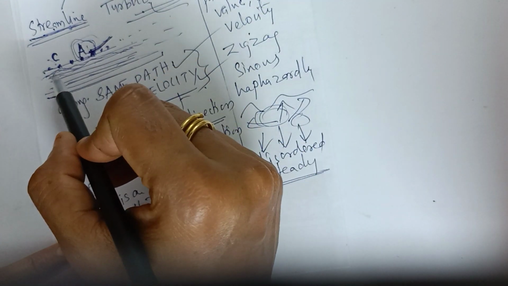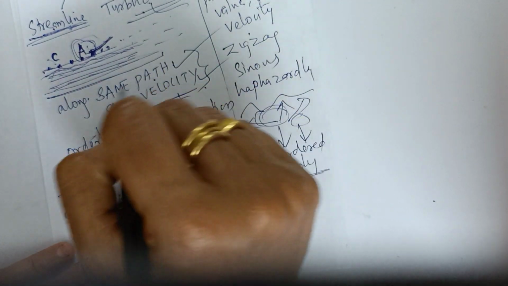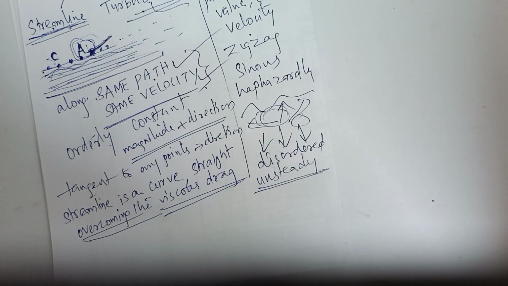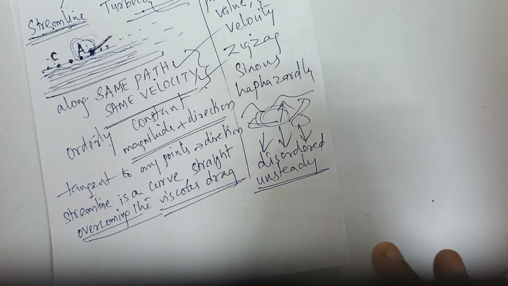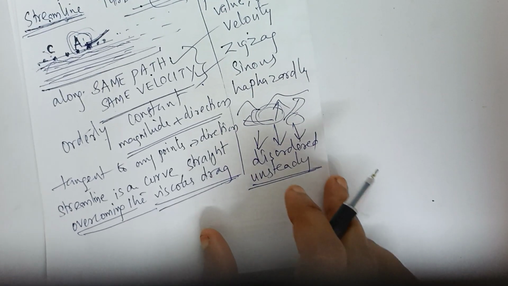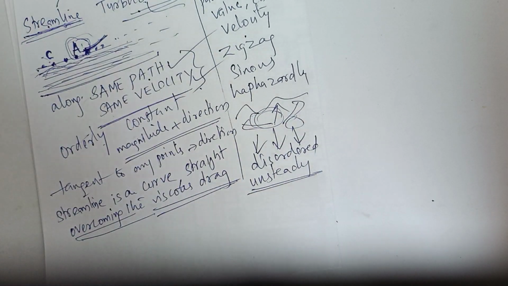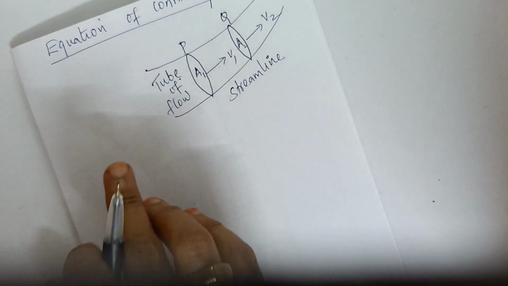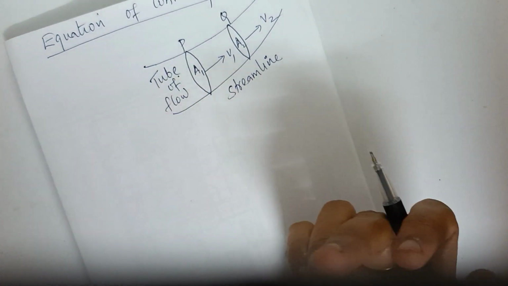ഇനി ഈ ഫ്ലോ ചെയ്തുകൊണ്ടിരിക്കുമ്പോൾ ഈ സെയിം വെലോസിറ്റി അല്ലെങ്കിൽ കോൺസ്റ്റൻറ്റ് വെലോസിറ്റിയുടെ if the velocity is increasing after a critical value the flow becomes turbulent flow, അല്ലെങ്കിൽ ഒരു disorderly flow അല്ലെങ്കിൽ ഒരു unsteady motion ആയിട്ട് മാറും. That is what we call turbulent flow. Okay, we are going to discuss about equation of continuity or tubes of flow.